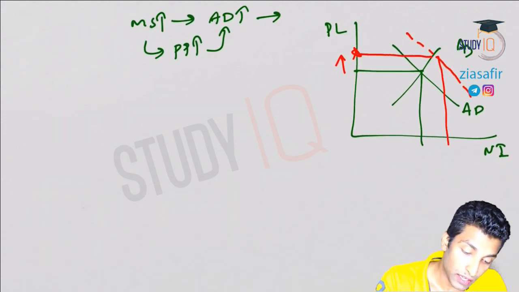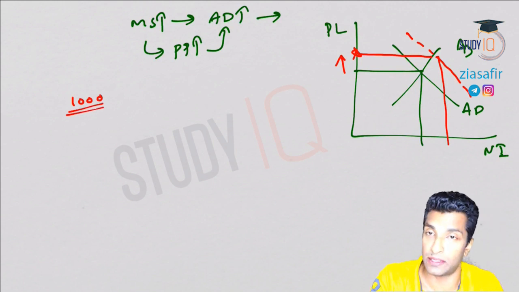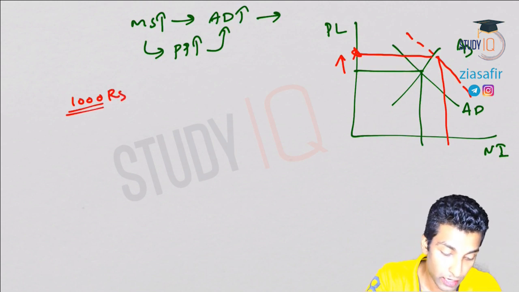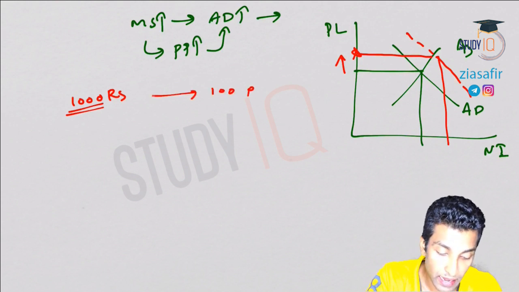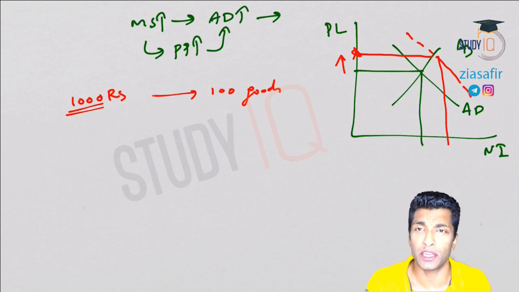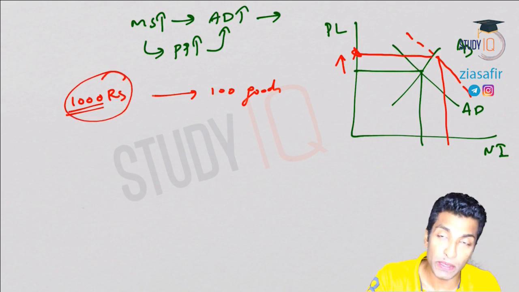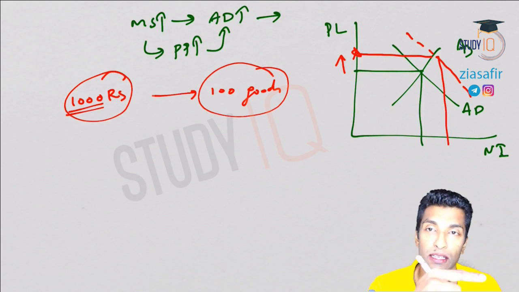Now imagine this situation. Let's say in the entire economy there is only 1000 rupees, and only 100 goods are there. Just for explanation purposes, hypothetical, just take it this way. So this 1000 rupees is chasing these 100 goods.